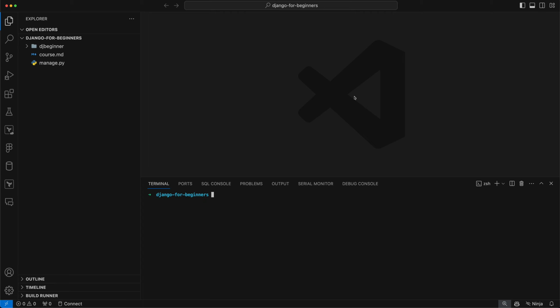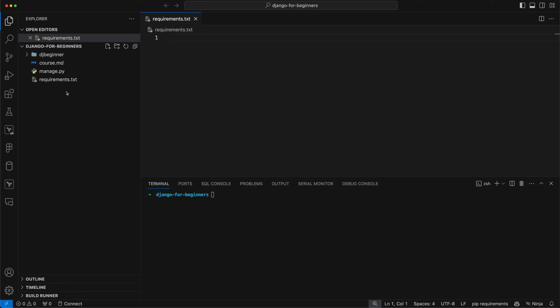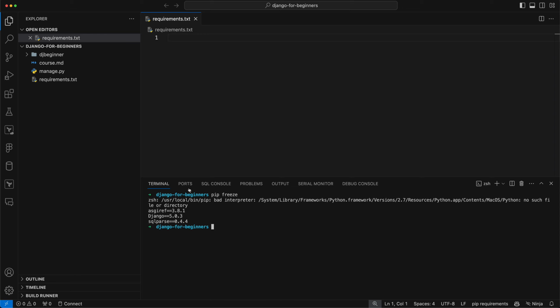Okay. Now the next thing I like to do is make a text file called requirements.txt. And this is a Python convention of all your requirements being in here. And we can look at, again, what was installed just by doing that pip freeze. And I'm not sure what this message is. Oh, I know exactly what this message is.